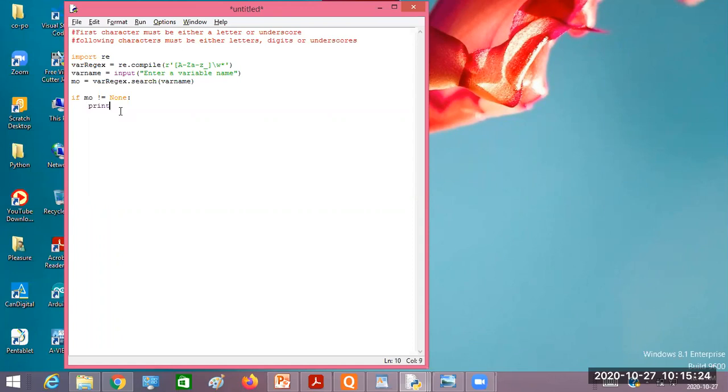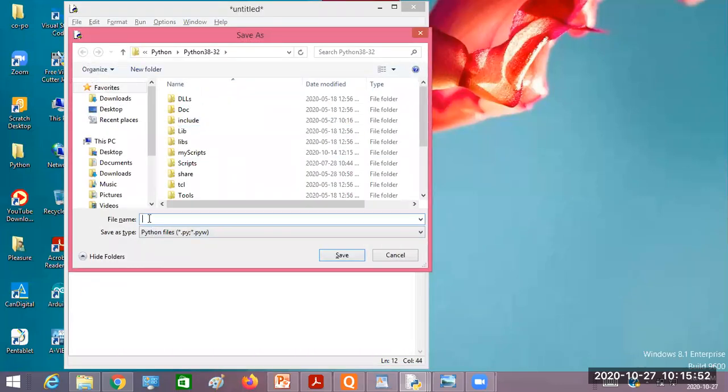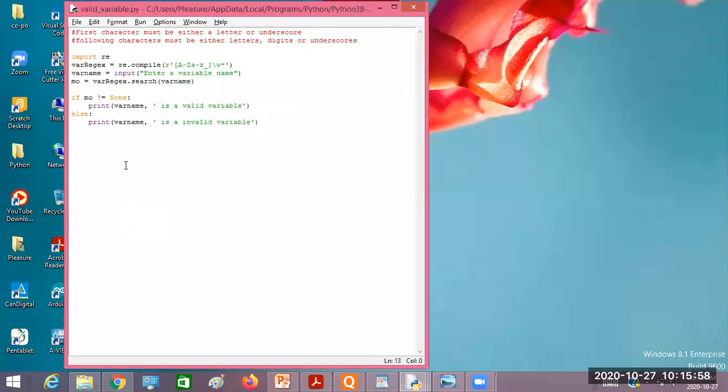So now I'm going to print var name comma is a valid variable, else print var name is an invalid variable. Is this clear? Program, valid variable. Now run this code.